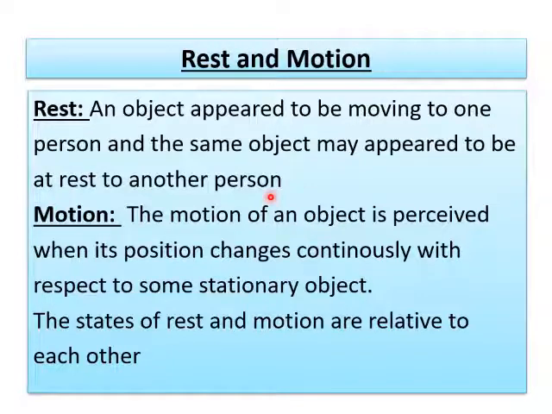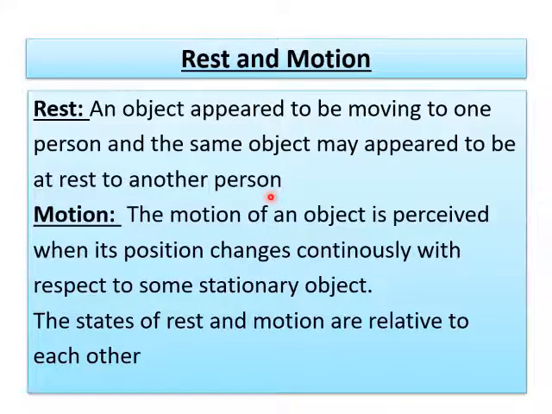When a bus is moving on a road, the roadside trees appear to be moving backwards to the passengers. A person standing on the road finds the bus and the passenger moving forward. A person inside the bus finds his fellow passengers at rest.